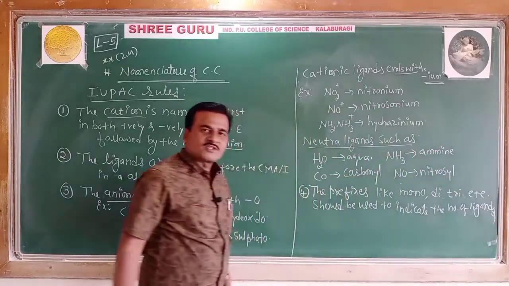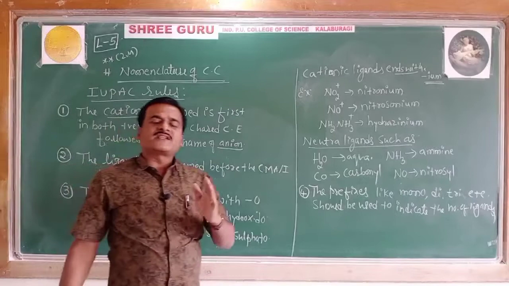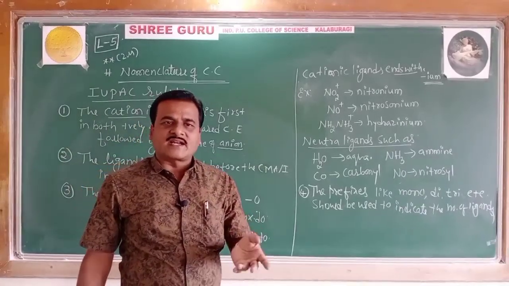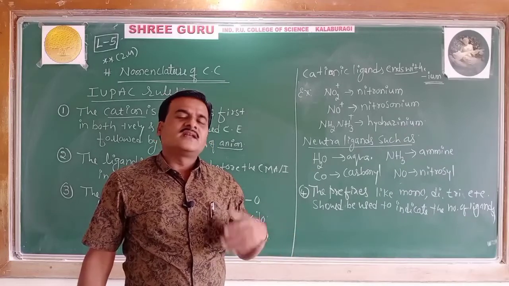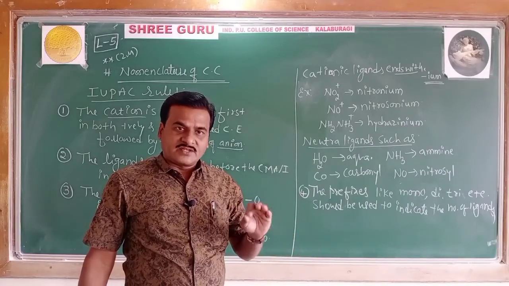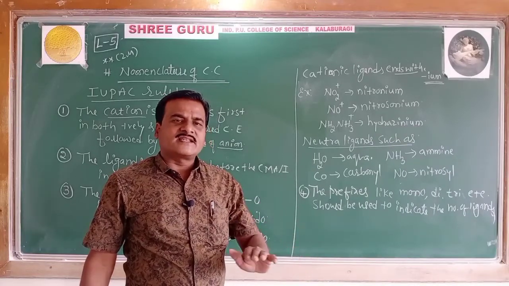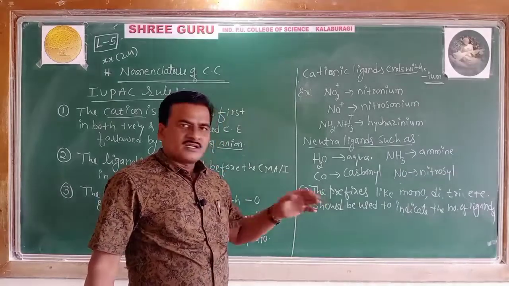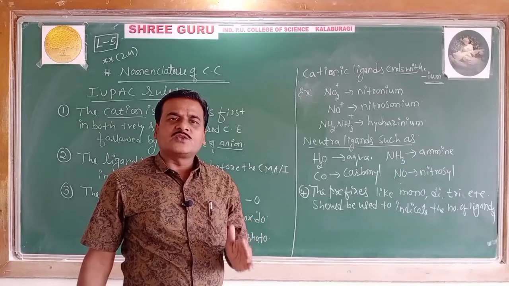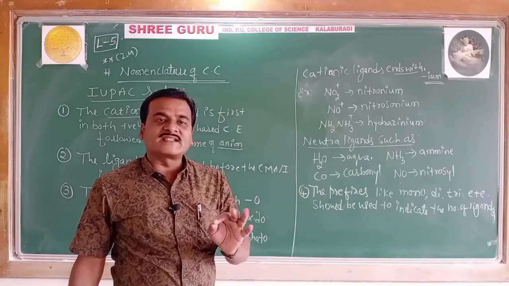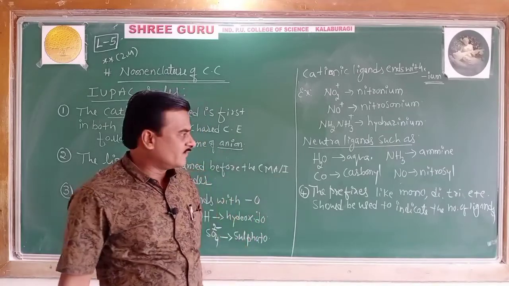So what does the fourth rule say? The Greek prefixes like mono, di, tetra. Mono for representing a single ligand, di if it is 2, tri if there are 3 ligands. Like that, the Greek prefixes mono, di, tri, tetra, penta, etc. are used to indicate the number of ligands in the coordination entity.